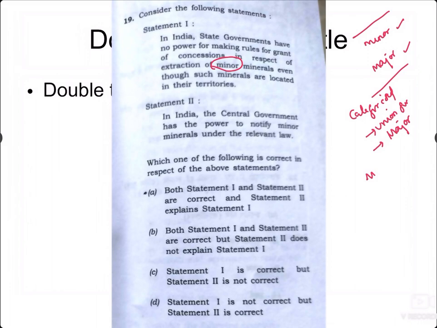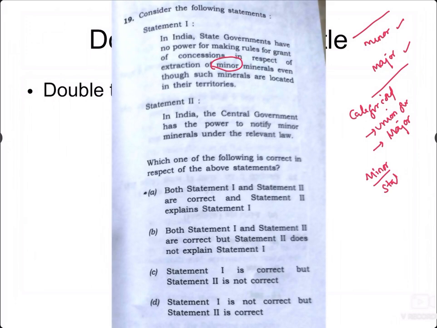But for minor minerals, it is the states that have a very important role. The categorization of minor minerals is done by the Union, but the state has a role in the power to make the grants. So this power is with the states. To say there is no power is a very wrong statement. They have no power for a major mineral, but they have power for a minor mineral.